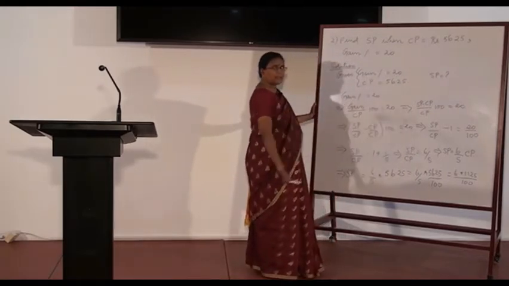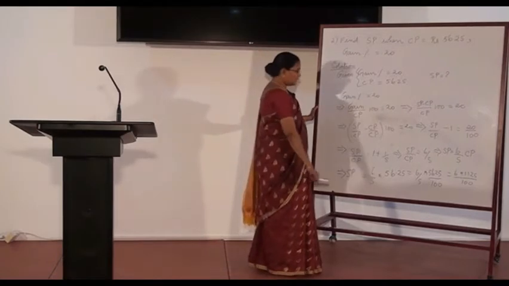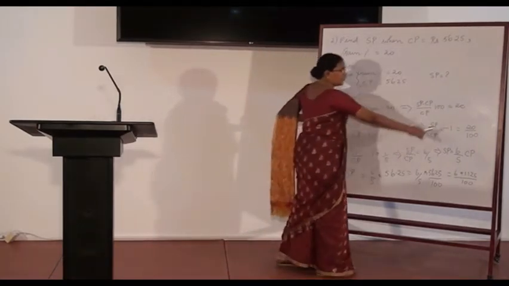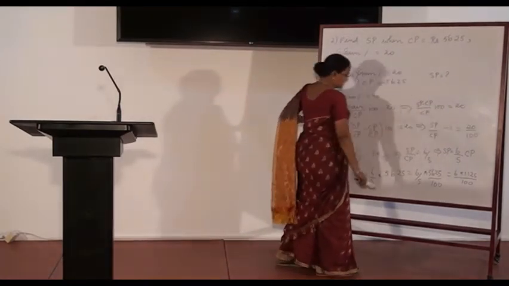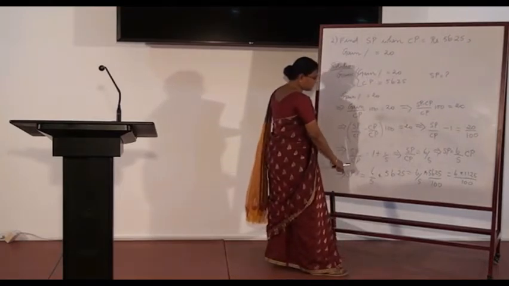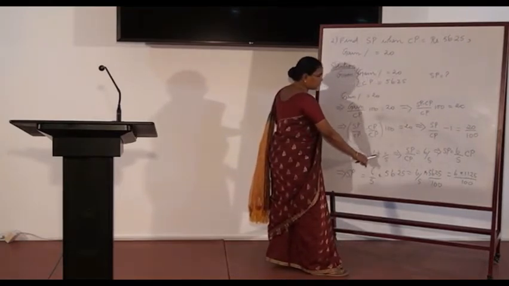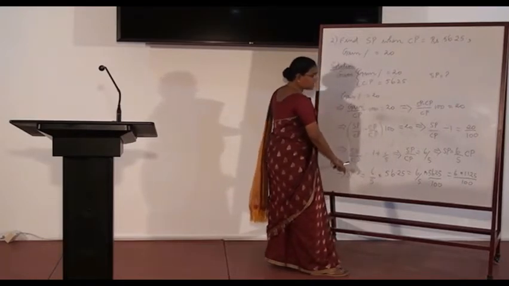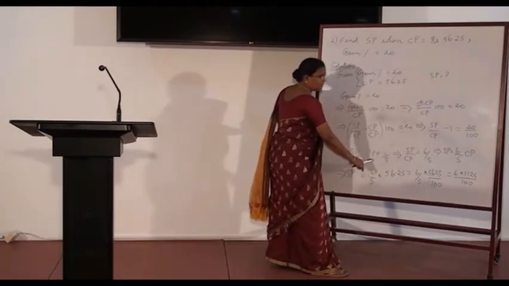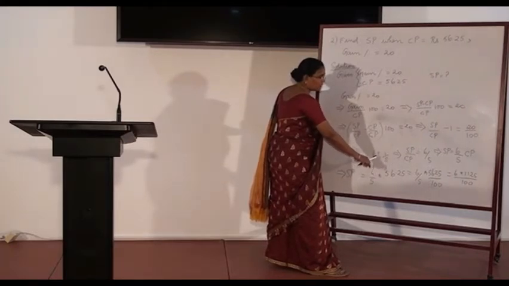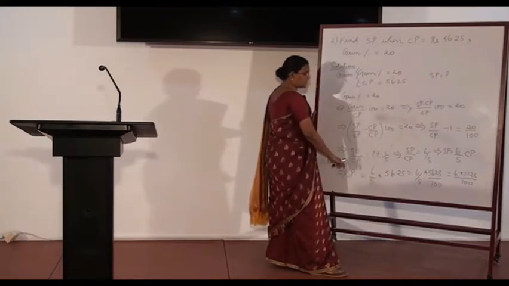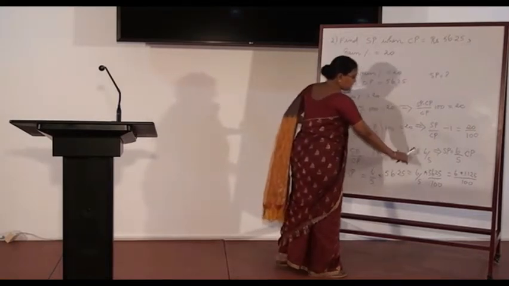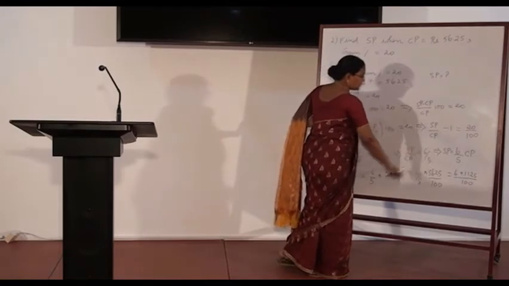What is 20 by 100? 20 by 100 is 1 by 5. This minus 1 is taken to the other side as plus 1. SP by CP equal to 1 plus 1 by 5. This implies SP by CP is equal to, take 5 as LCM, the numerator goes as 5 plus 1 whole divided by 5. So it is 6 by 5. SP by CP is equal to 6 by 5.